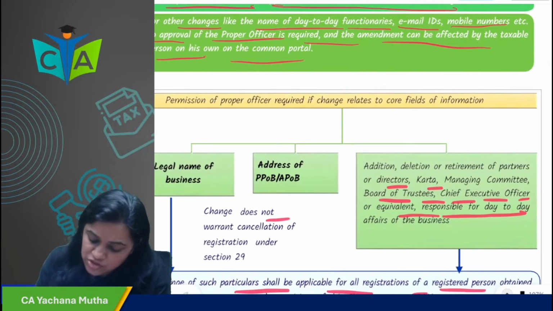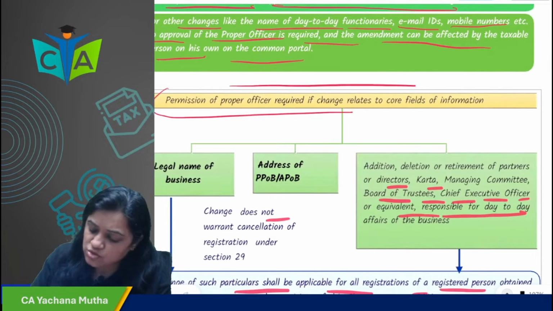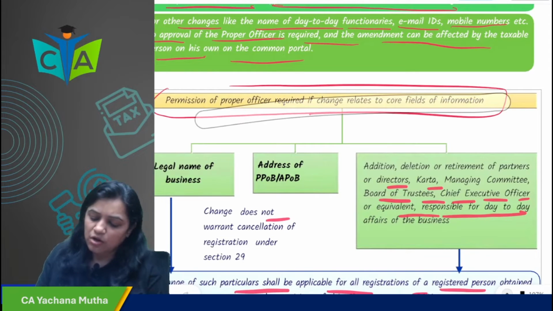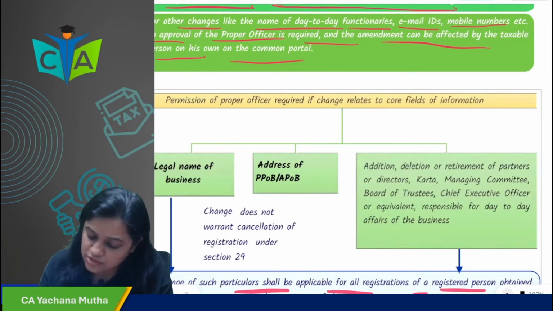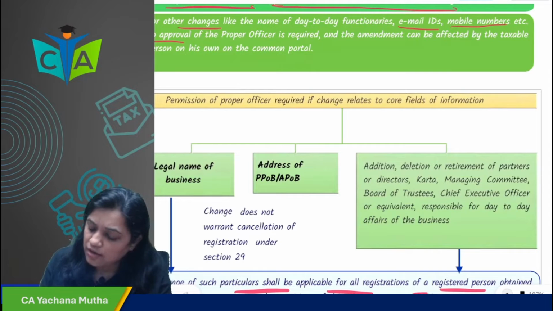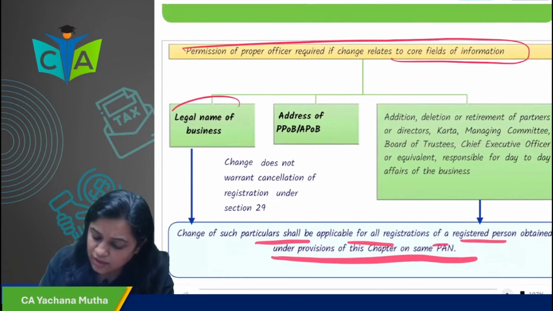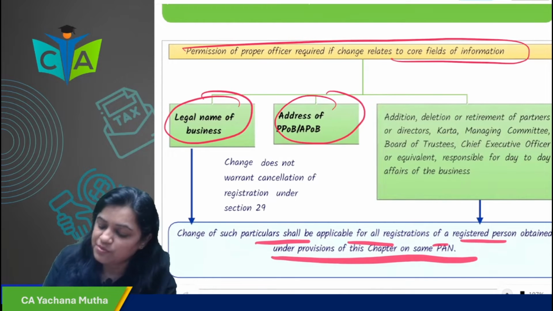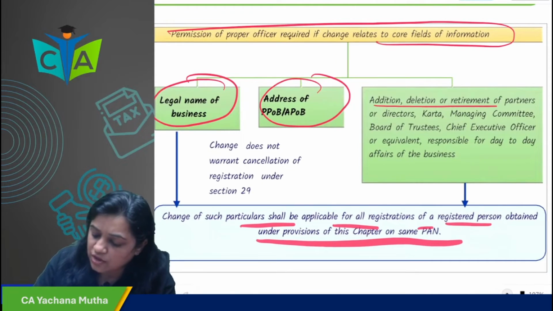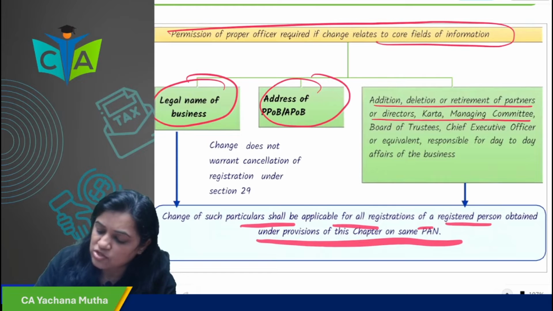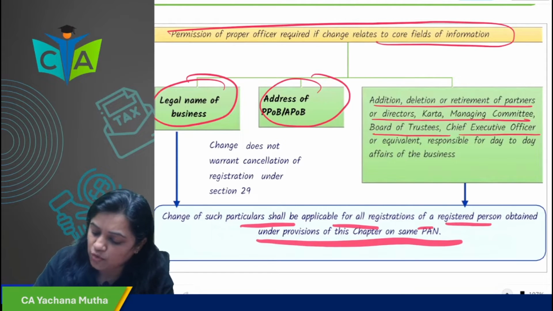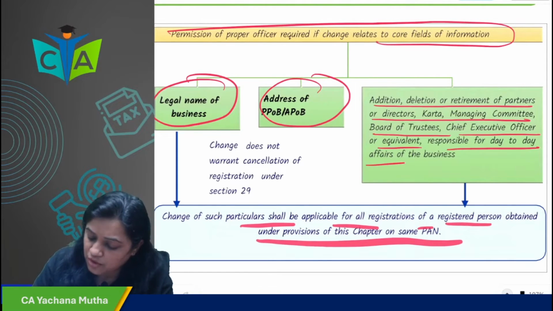Permission of the officer is required if the change relates to core fields of information. Like the legal name of business, the address of principal place of business, or addition, deletion, retirement of partner, directors, karta, managing committee, board of trustees, chief executive officer responsible for day-to-day affairs of the business.